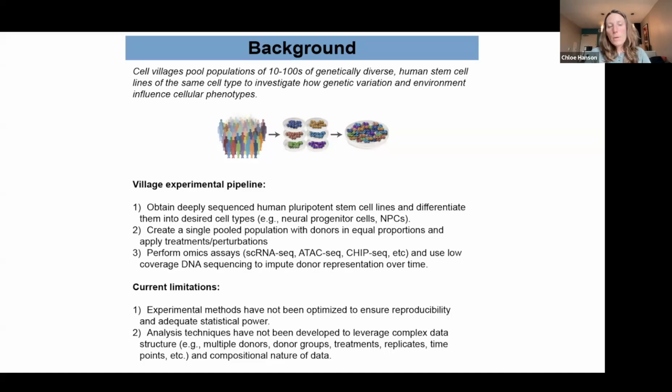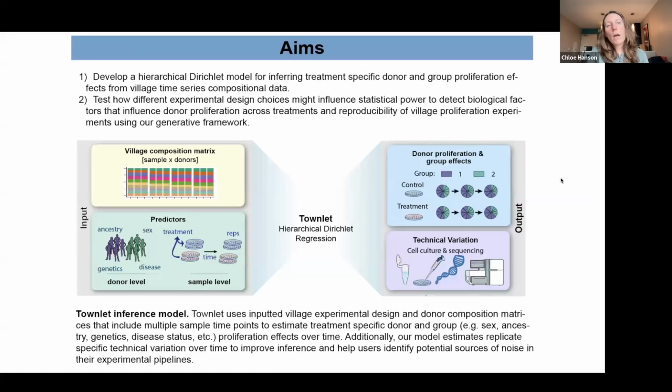So experimental methods have not been optimized to ensure the reproducibility of these experiments and adequate statistical power. Also, there are not really a lot of models that leverage the complex data structure and the compositional nature of the data. So we want to address this by developing a hierarchical Dirichlet regression model for inferring treatment-specific donor and group proliferation effects from village time series compositional data.